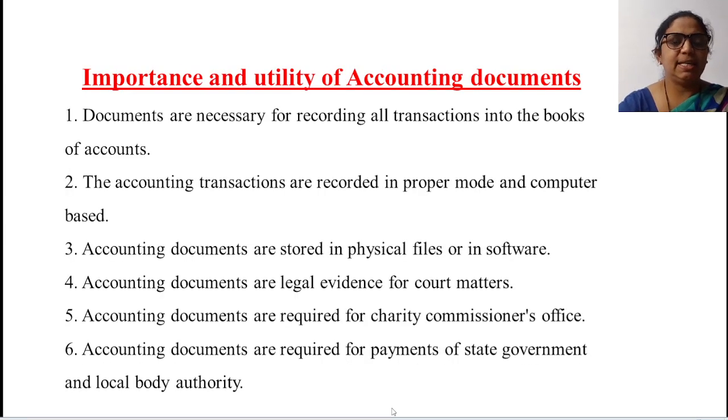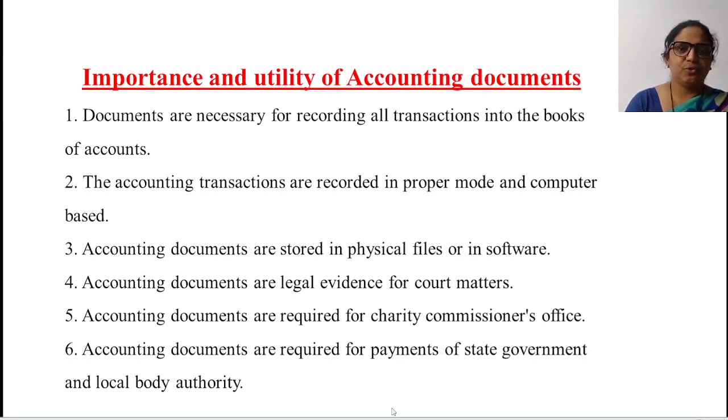Further, after the meaning and example, we will now see the importance and utility of accounting documents. Utility means usefulness. What is the usefulness of accounting documents? Point number 1: documents are necessary for recording all transactions into the books of account. Of course, we have just seen that a document is considered a base. It is said to be a supporting.